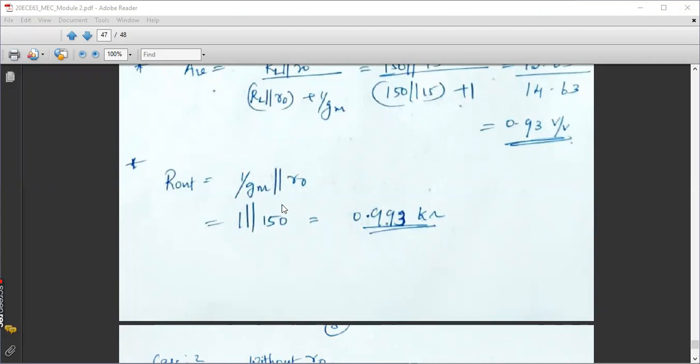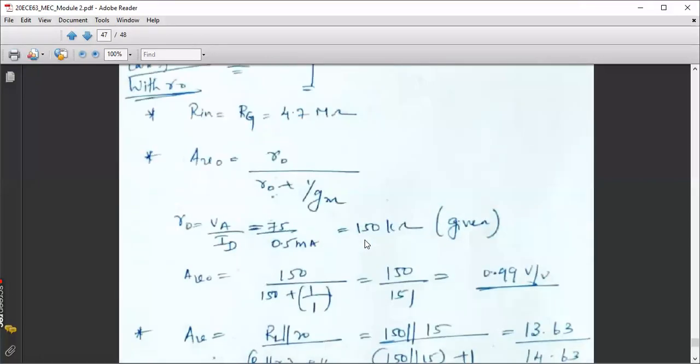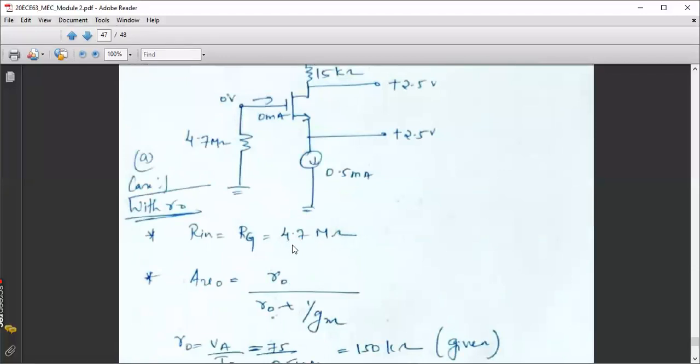So 1 by Gm is 1 only, R0 is 150. So 1 parallel 150 is again 0.993 kilo. Okay. So here we can say that the output resistance is very less, right? Whereas the input resistance is very high. That is the buffering action. That is the ideal parameter for any buffer.